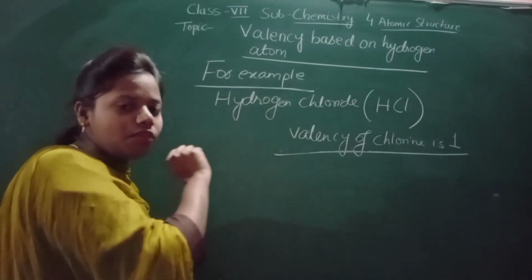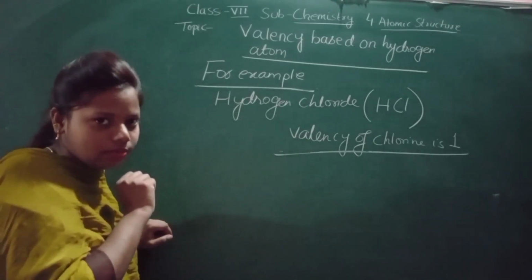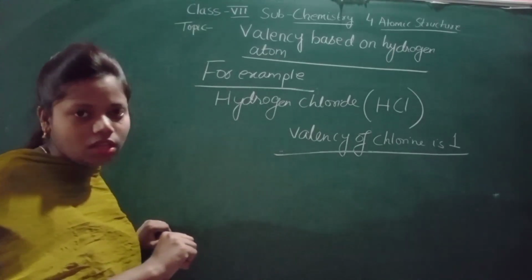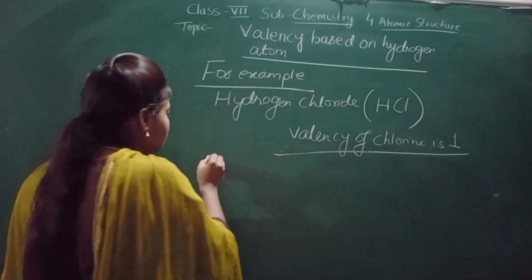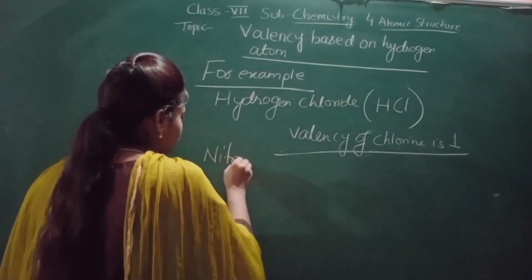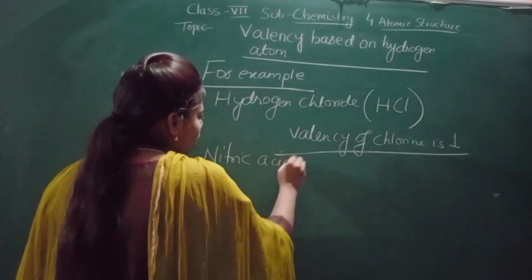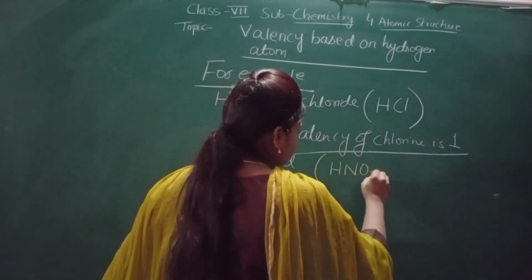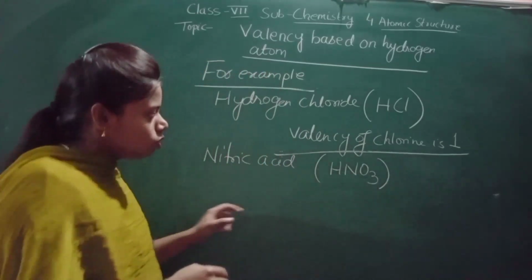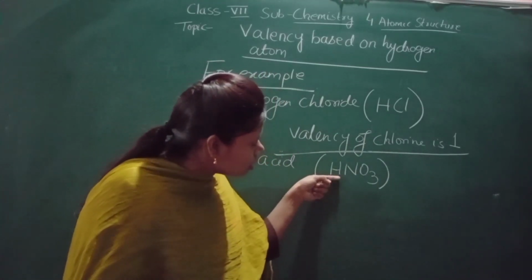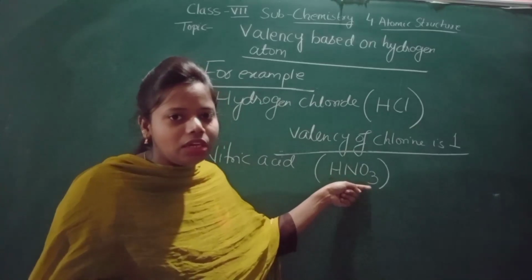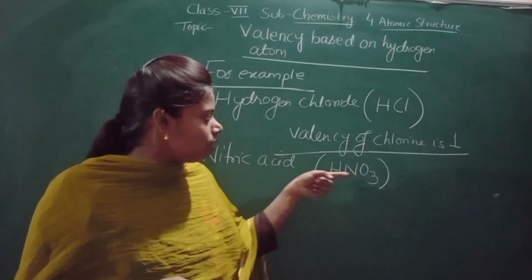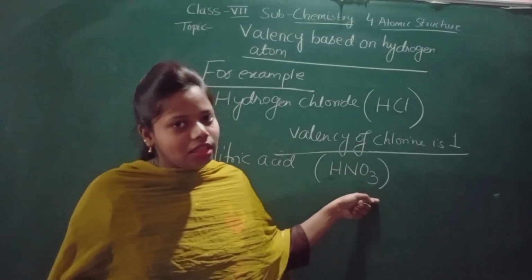So by seeing this chemical formula only we got the valency, no? That is in terms of hydrogen atoms, when the hydrogen combines with the other element. Now the other example is nitric acid. And what is the formula of nitric acid? HNO3. Here the hydrogen atom has combined with the radical. NO3 is nitrate. So here the hydrogen atom has combined with nitrate.